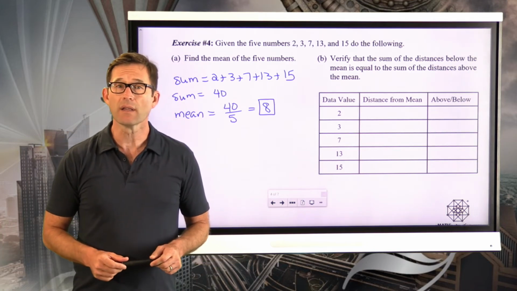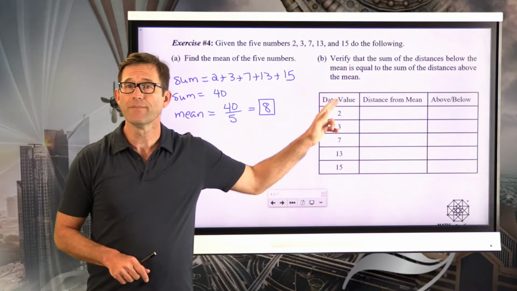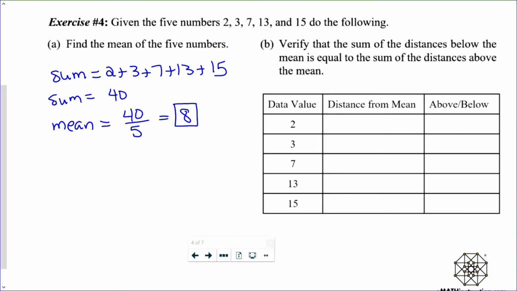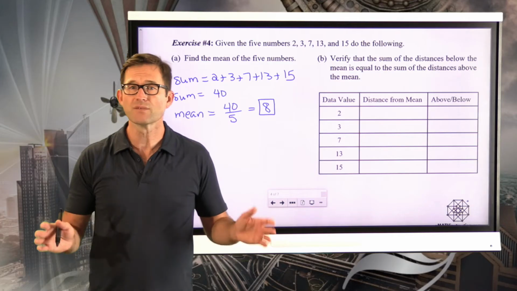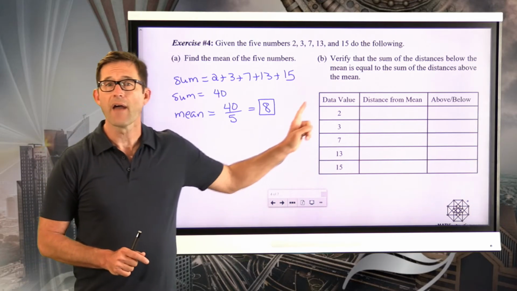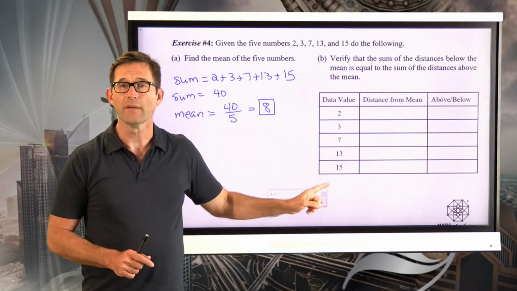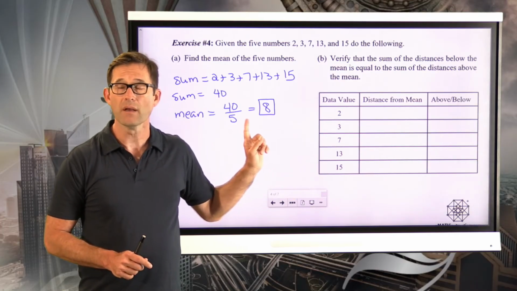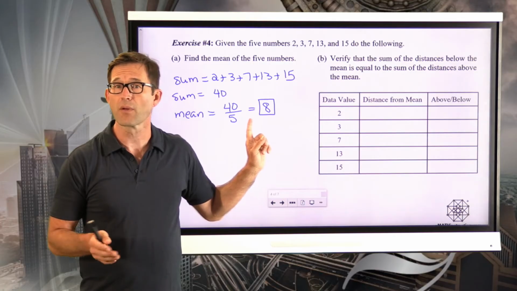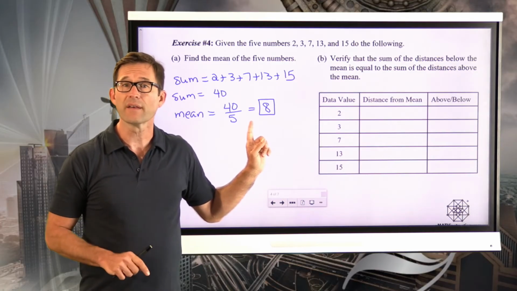Now let's take a look at letter B. In letter B, verify that the sum of the distances below the mean is equal to the sum of the distances above the mean. All right, so again, let's think about this. Every one of these data values has a distance away from the mean. Some of them are below the mean, some of them are above the mean. We can always find that distance by subtracting.